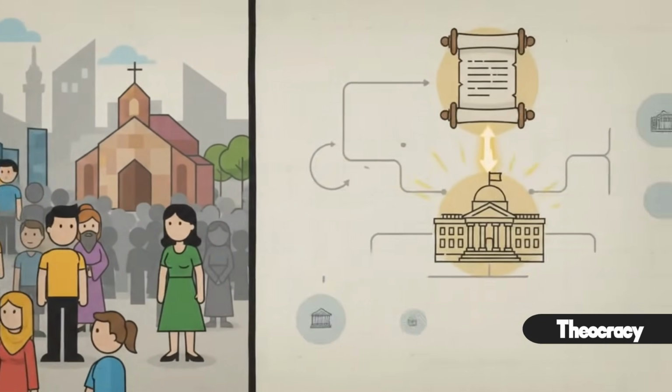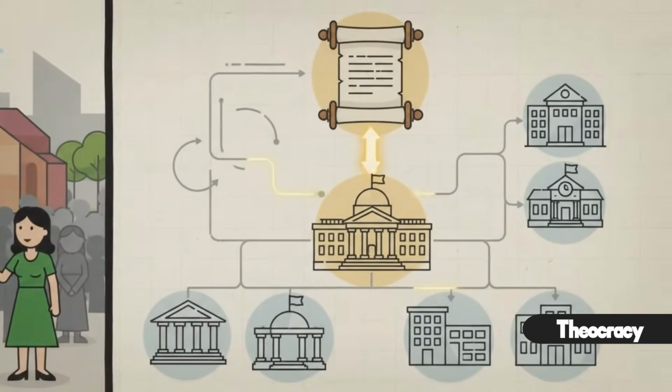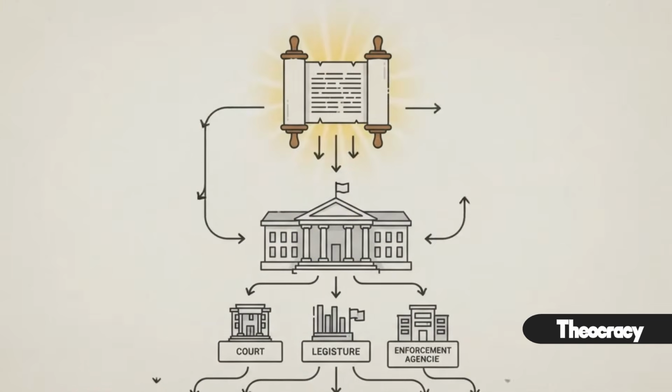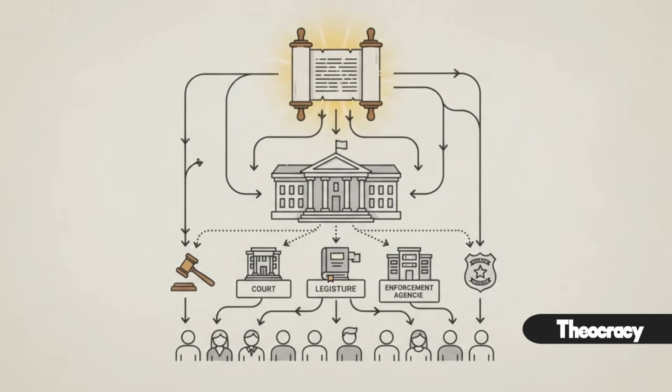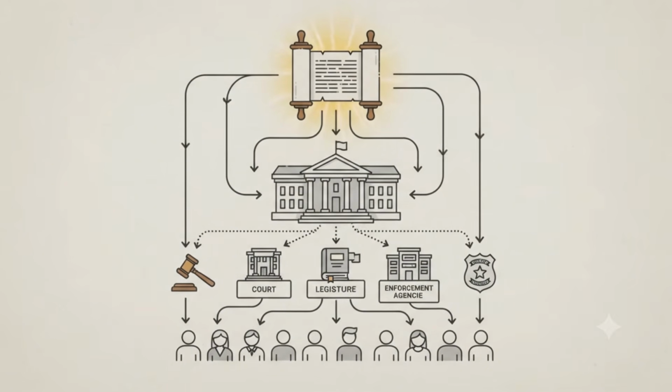That's the key. A theocracy isn't defined by how religious the population is. It's defined by how much religious authority shapes the government itself. When religion becomes the foundation of political power and law, the system functions as a theocracy.